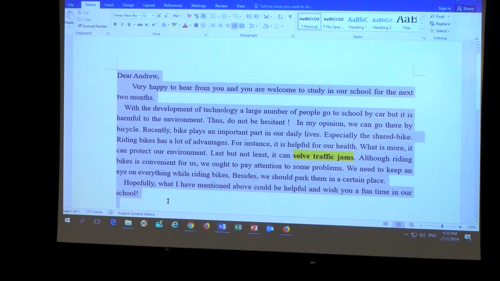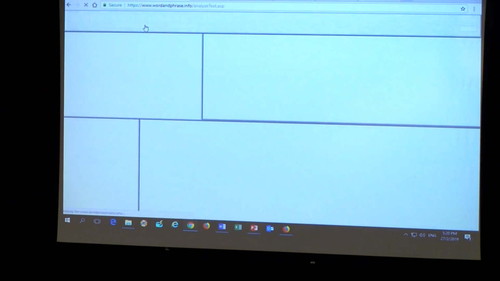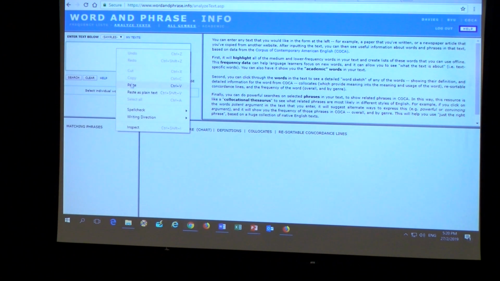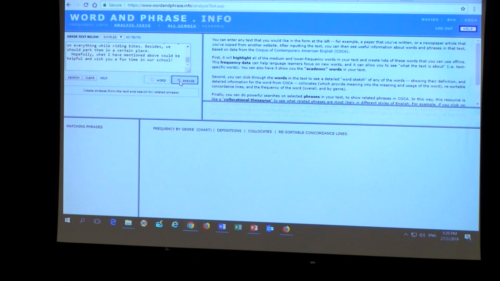What you can do is just copy and paste the student's text, and then you go back to analyze text. Go to this, okay, analyze text, okay? Just put the entire text in it, and you choose phrase. You have to do this, okay? It doesn't matter, because if you follow this PowerPoint slides, you will know each step I have performed, okay? Then you click on search.